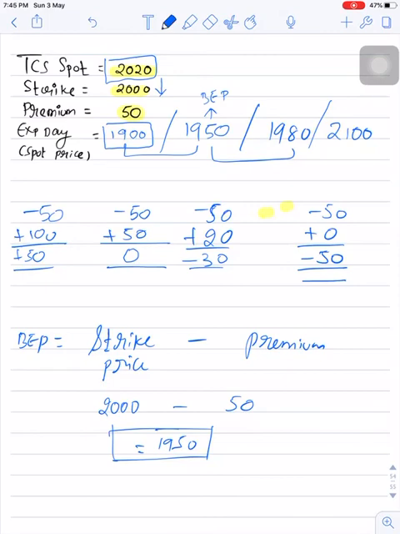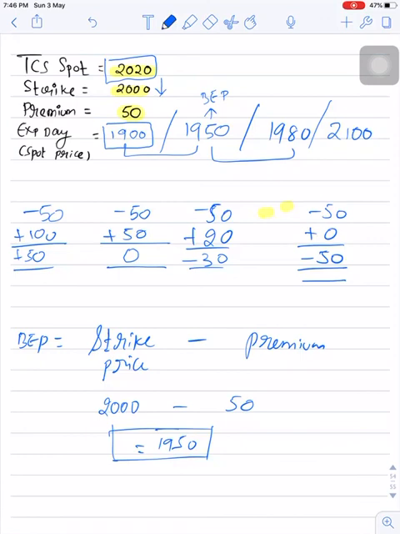In case of a put option, the right of the trader is: if on expiry day the price closed below the strike price, he has a right to sell at the strike price. If the price closed above the strike price, he has no obligation to sell at the strike price, because it does not make sense to sell at 2000 whereas the actual market value is 2100. So it makes sense to exit from the contract, and if you want to sell, you can sell in the spot market, you will fetch 100 rupees more.